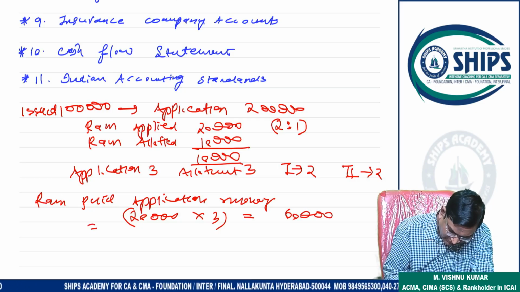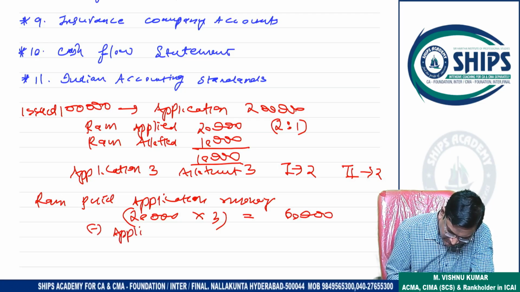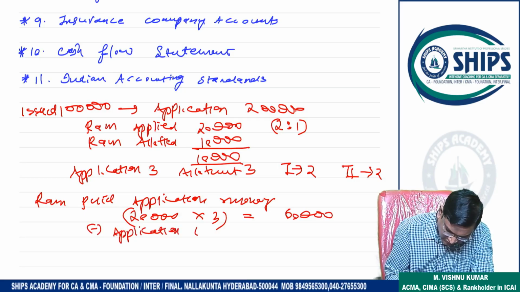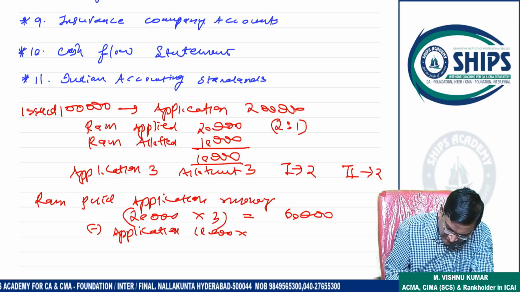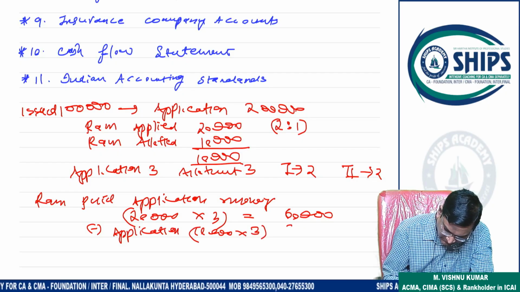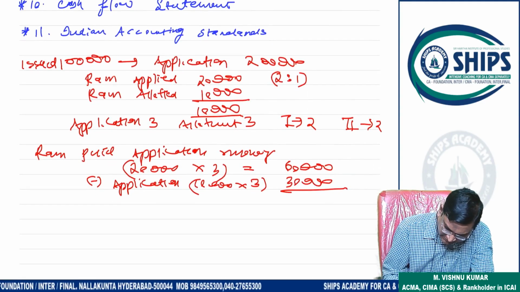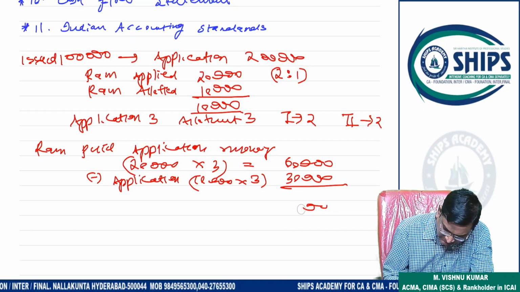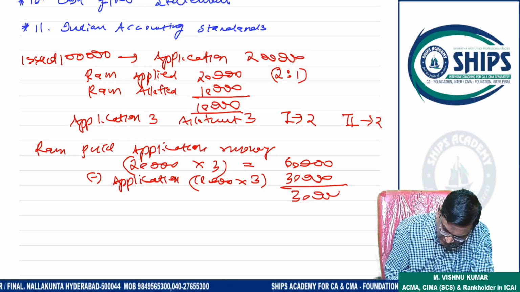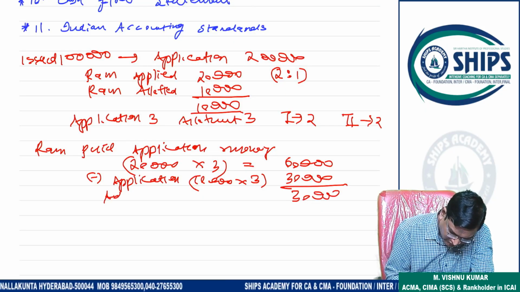Now how much amount can they adjust for application? Sir, only 10,000 shares are given now. So 10,000 into 3, 30,000 only they can adjust. Now the remaining 30,000 is extra. This can be adjusted for what? Allotment.